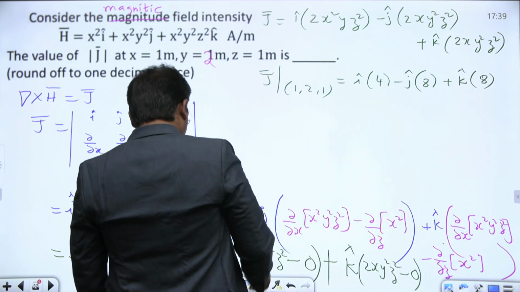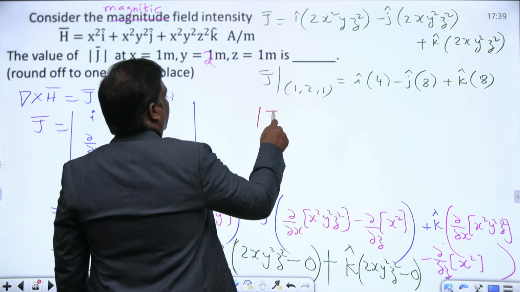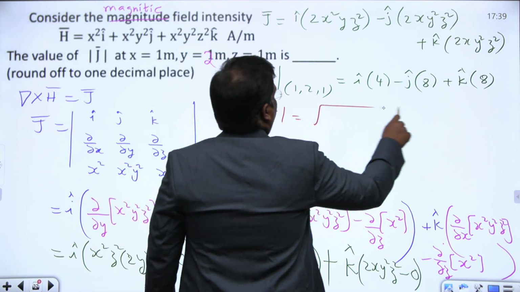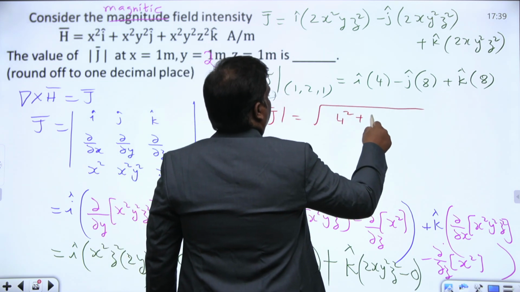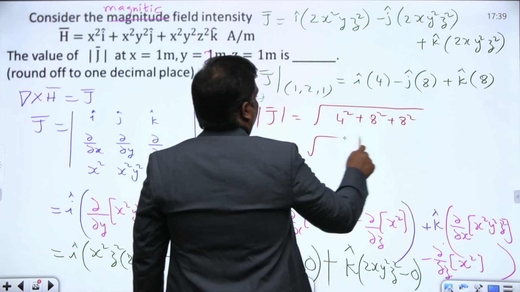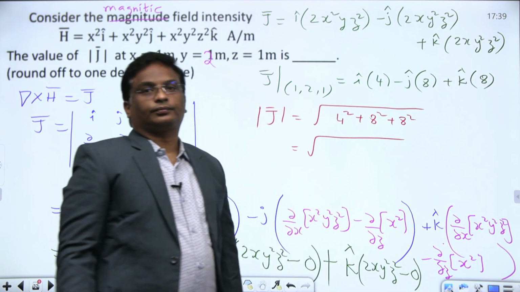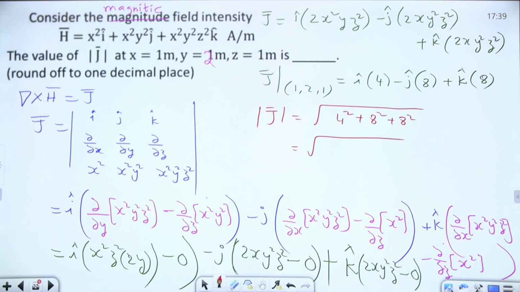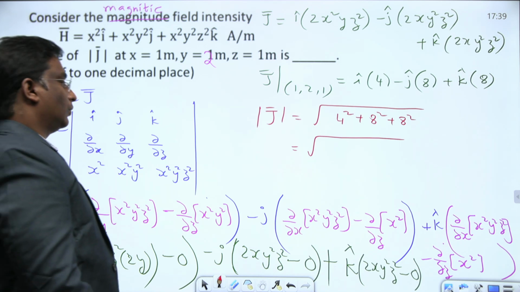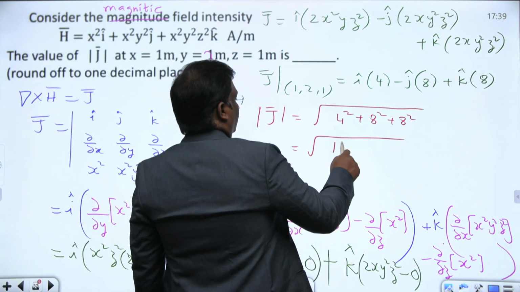What is the magnitude of j bar? The magnitude of j bar equals square root of 4 square plus 8 square plus 8 square, square root of 16 plus 64 plus 64. Sixty-four plus 64 is 128, plus 16 is 144.